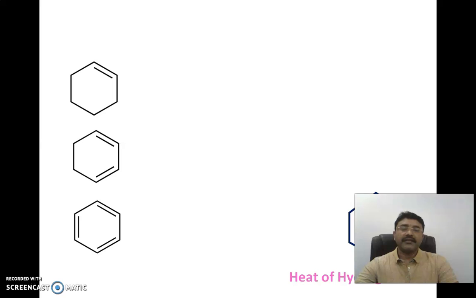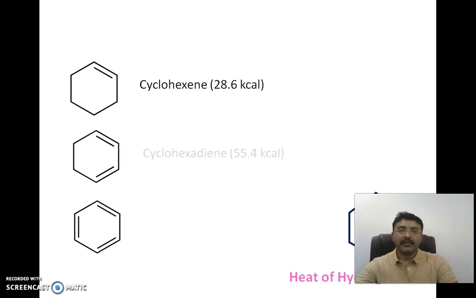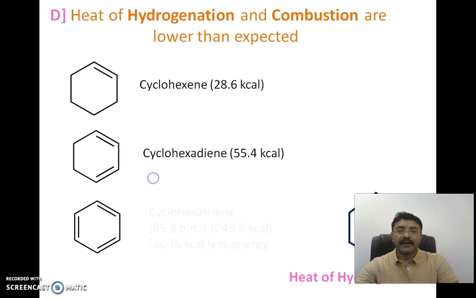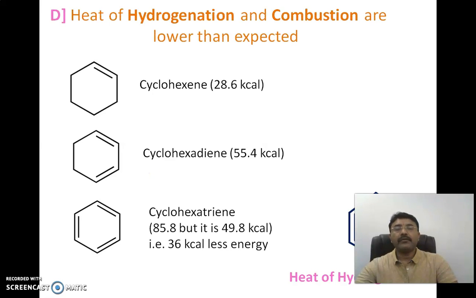Here, let us look at the heat of hydrogenation in the benzene ring system. It is comparatively lower when you compare with the cyclohexene. In the cyclohexene, let us look at the structure. It is 28.6 kilocalories, only one bond in the ring system. While in the cyclohexadiene, it is exactly double, 55.4 kilocalories. You can see the two bonds in the ring system. And now the benzene, the cyclohexatriene, it is 85.8, but